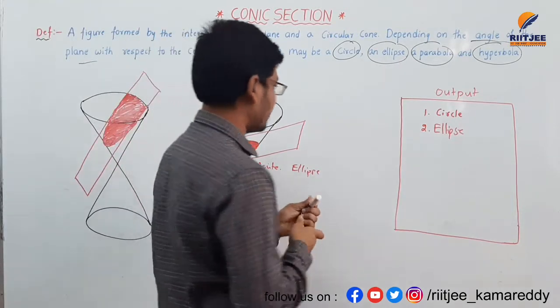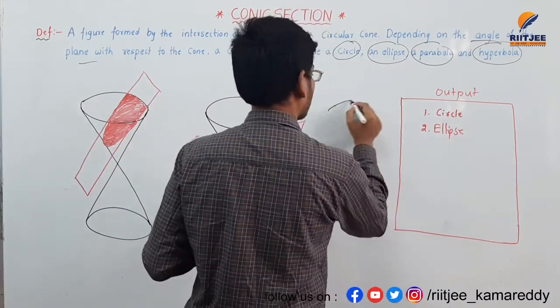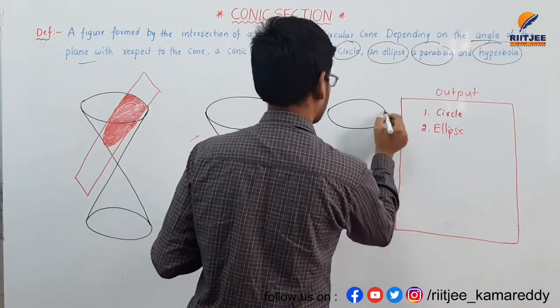And one more diagram, the final one. I am taking overlapping of two circular cones again.